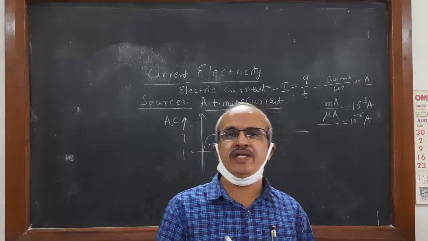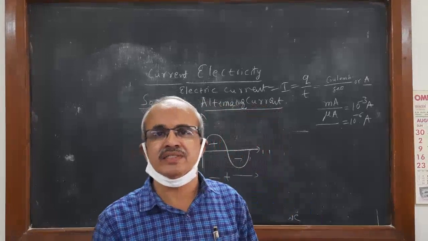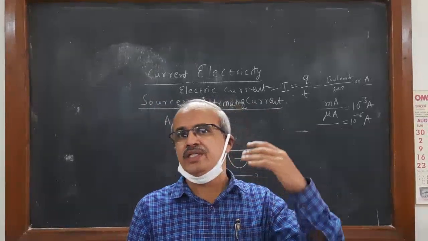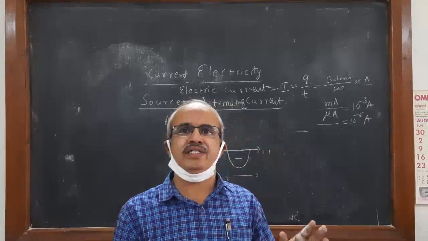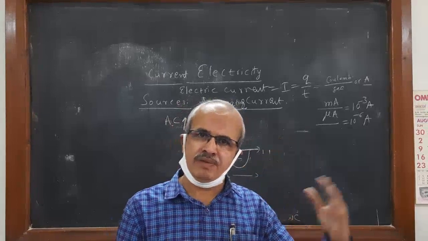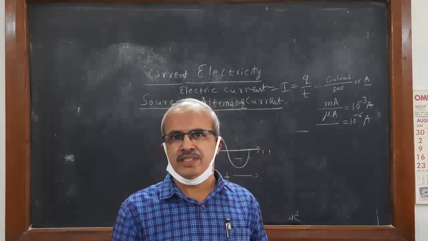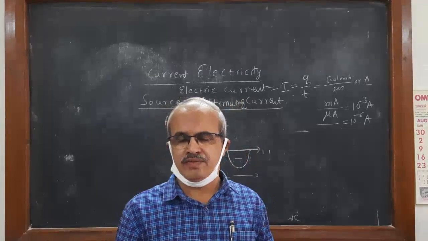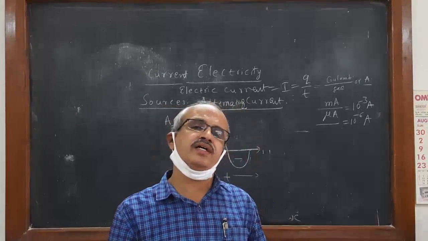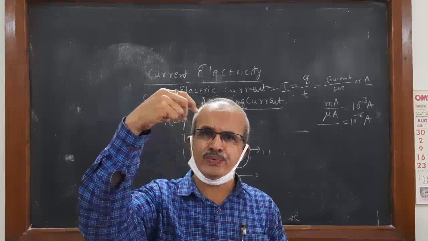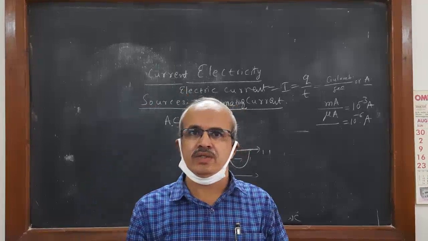Then you can ask where alternating current is generated. Alternating current is generated in the stations. There are different methods of generating AC. One is the hydroelectric station. Hydro means water, water flow.